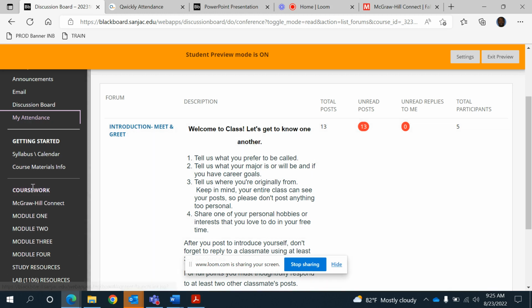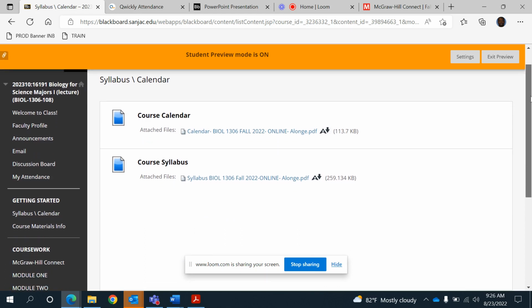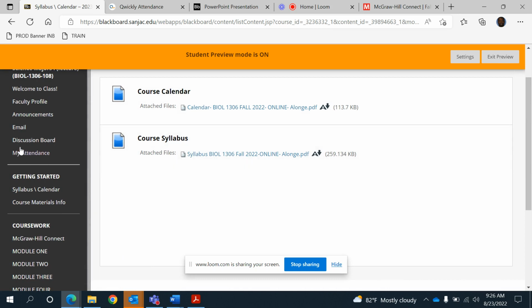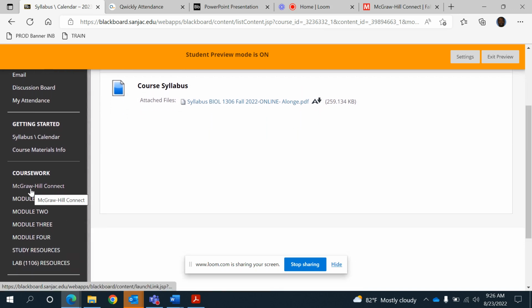All right, now getting into the coursework, you see the syllabus. The syllabus and course calendar is here, so I will come back here to talk about this. I just want to show you the layout of Blackboard first. After that, you have the McGraw-Hill Connect, which I'll come back to show you as well. This link will show you everything you need about McGraw-Hill. Then you have Module 1, Module 2, Module 3, Module 4. I divided the class into 4 modules. I will show you more about that in the calendar.